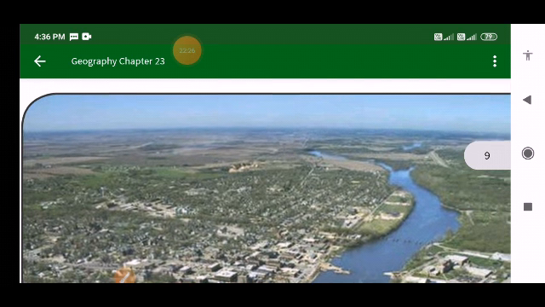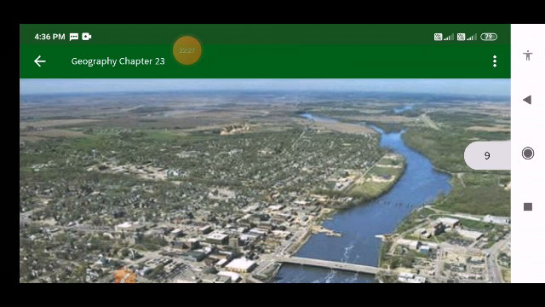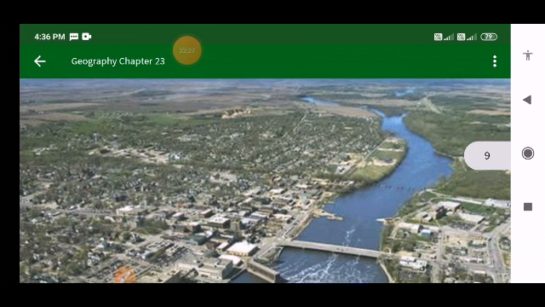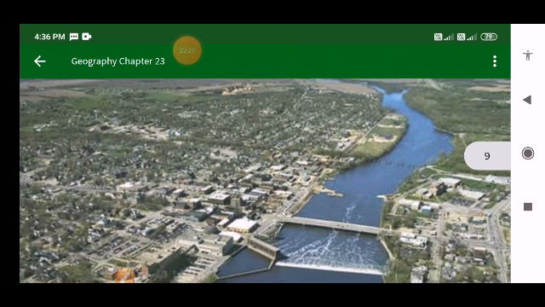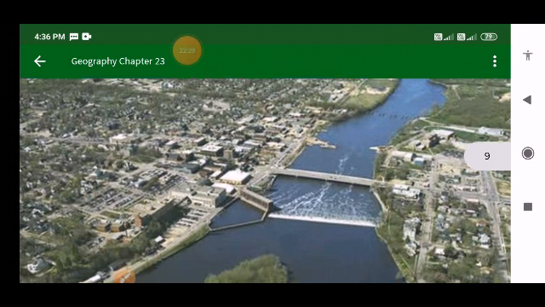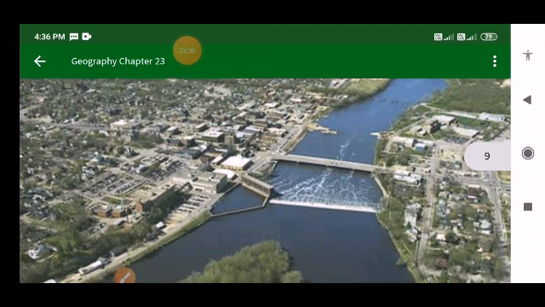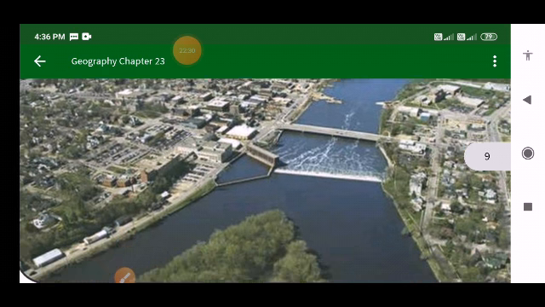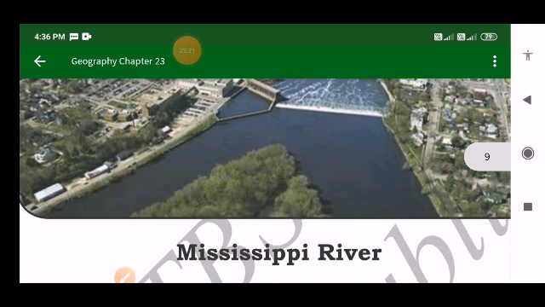They flow towards the west. They are short and swift, and flow into the Pacific Ocean. Where do they flow into? They flow into the Pacific Ocean.